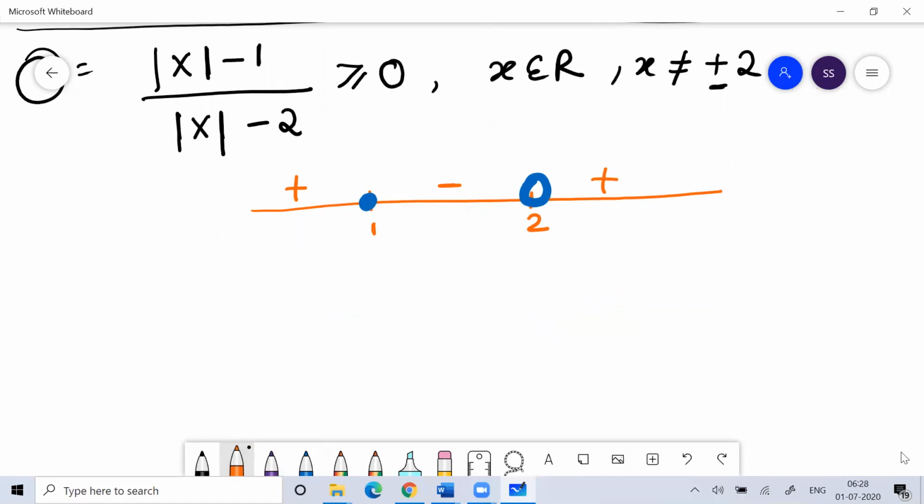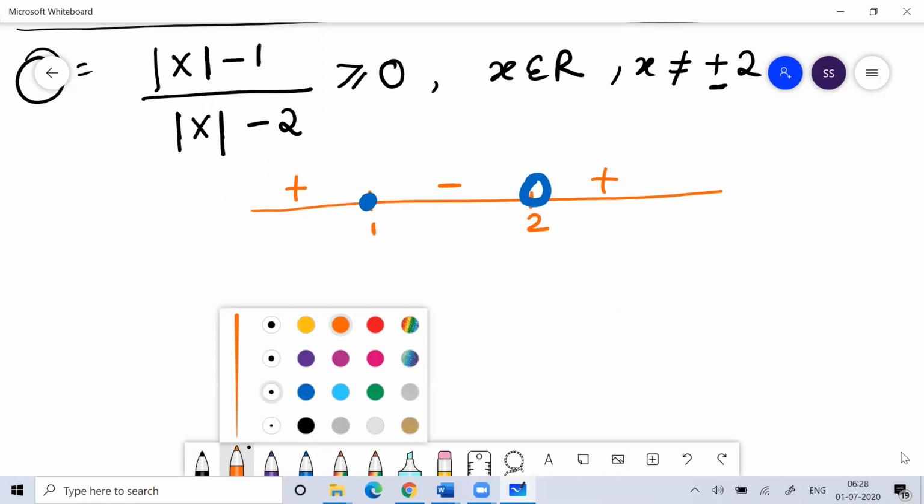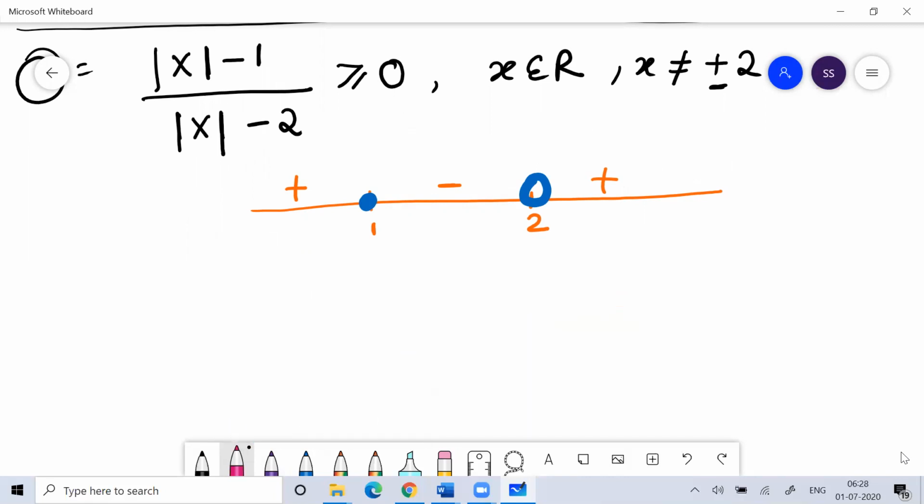So for modulus of x, the acceptable value would be less than or equal to 1, that is minus infinity to 1. So I'm saying modulus of x should be less than or equal to 1.